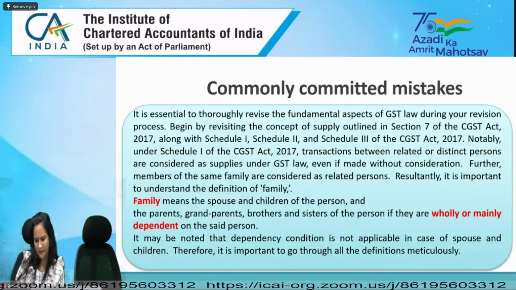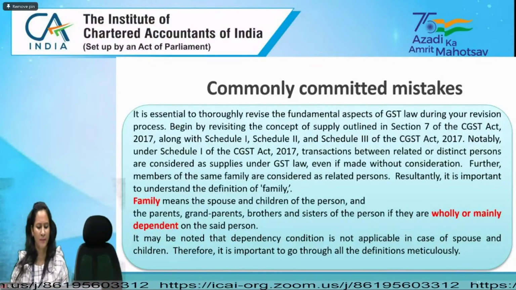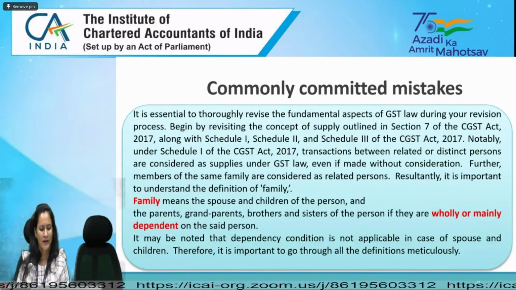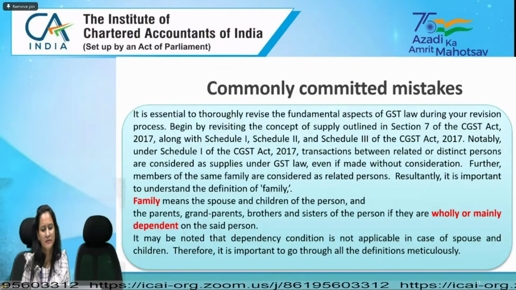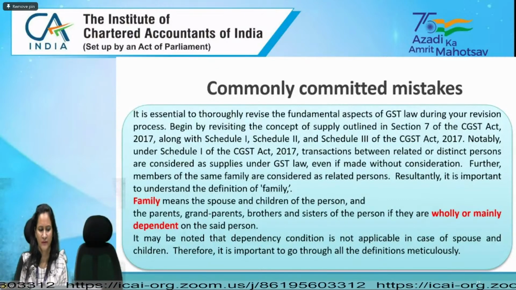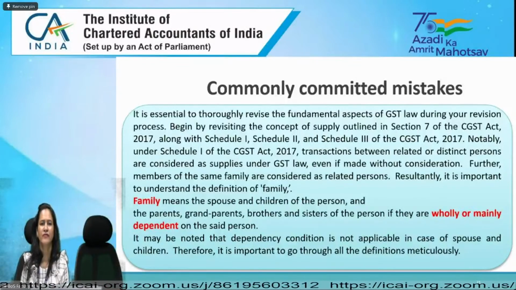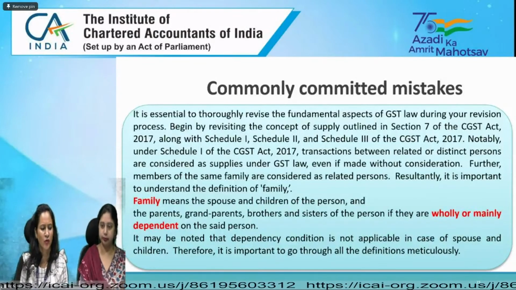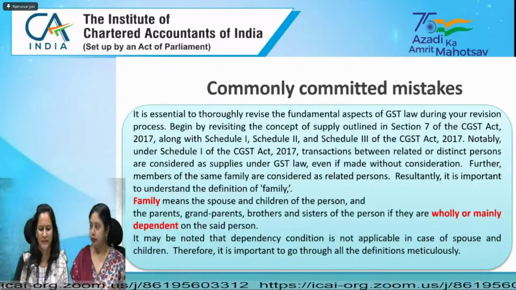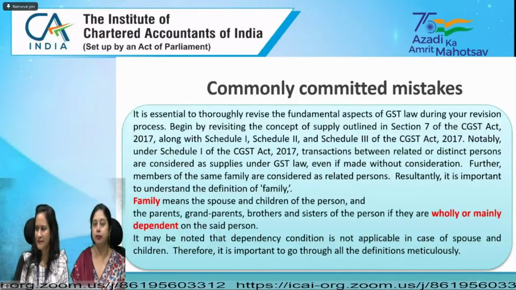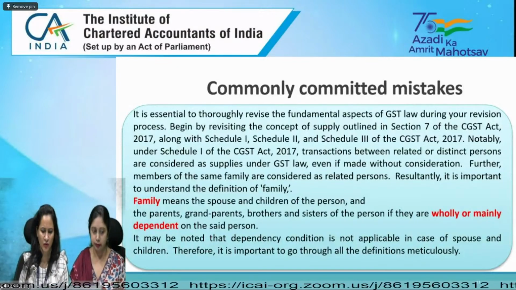Please note that the condition of being wholly or mainly dependent on the said person is applicable only in the case of parents, grandparents, brothers and sisters. So spouse and children will be included in the definition of family even if they are not dependent upon the said person. For children, the condition of dependency does not exist.